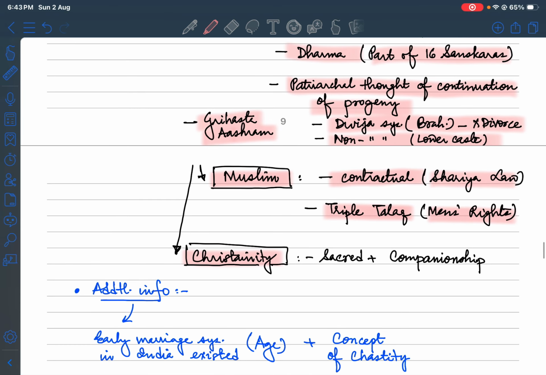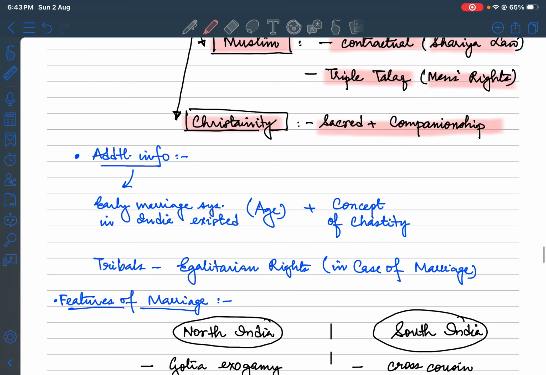How Christianity is seen as sacredness plus companionship in the impact of the Western society. So Christianity has evolved with the sacredness plus companionship. Additional info, if I talk about the marriage system, we can talk of the early marriage system in India that existed for the age concept, right? Concept of chastity was linked with the marriage system.